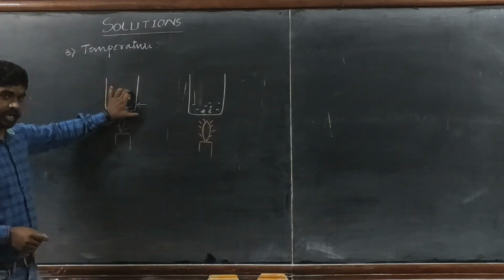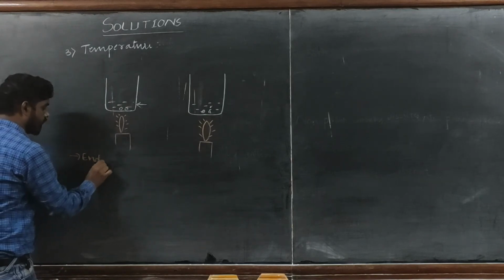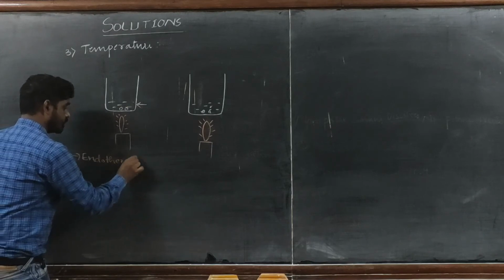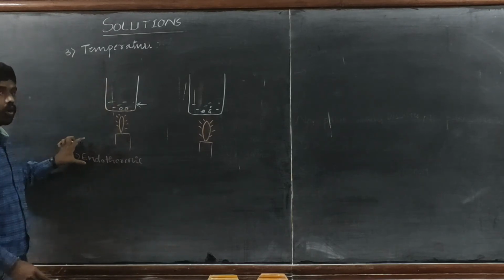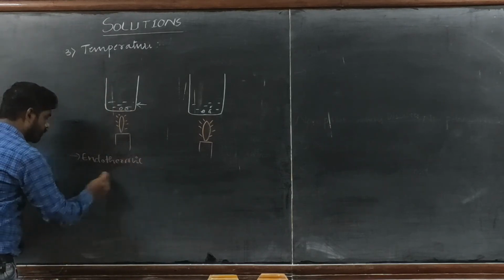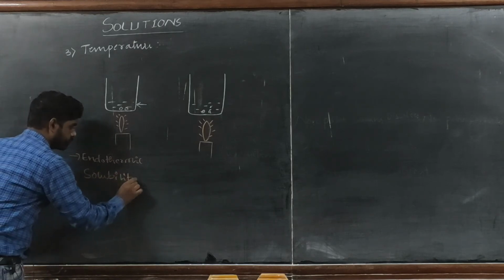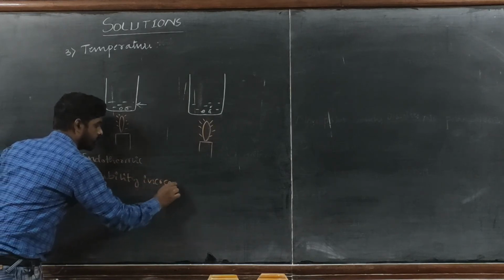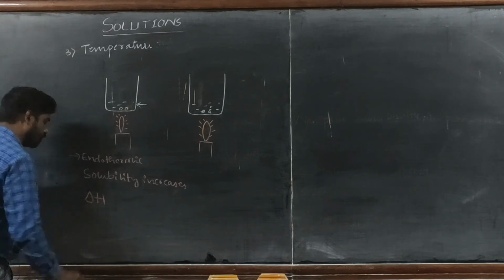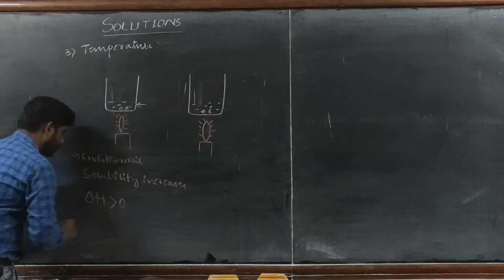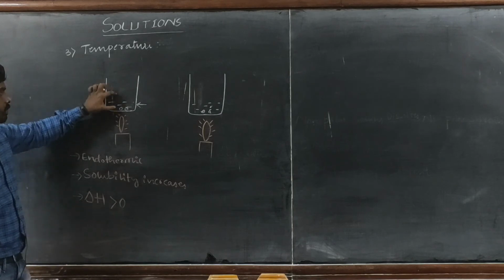Suppose if it absorbs the heat energy, then this is called an endothermic reaction. In an endothermic reaction, since it absorbs the heat energy, the solubility also increases. So here in endothermic reactions, solubility increases due to the rise in temperature. So here the delta H of solution, enthalpy of solution, should be greater than 0 in endothermic reactions. So here solubility increases due to the absorption of heat energy.